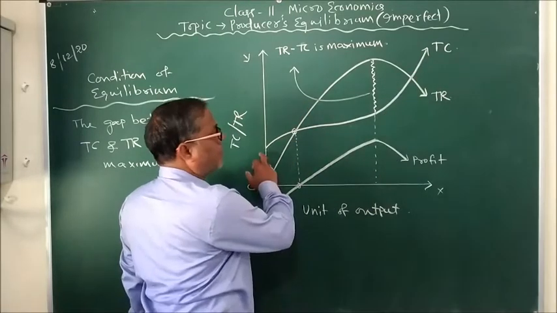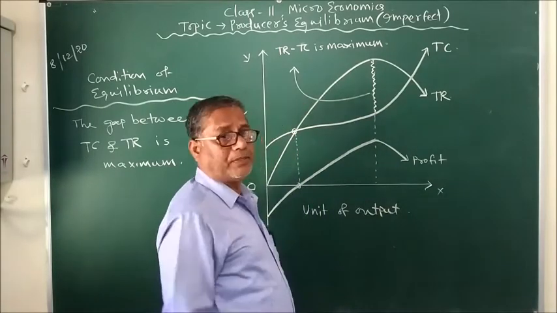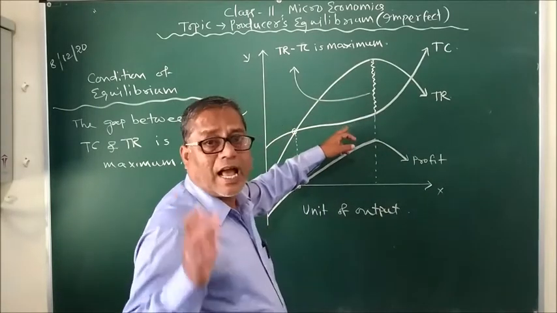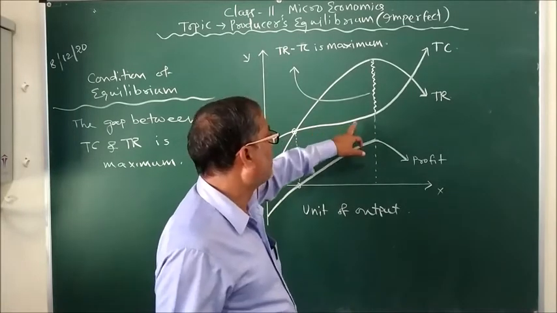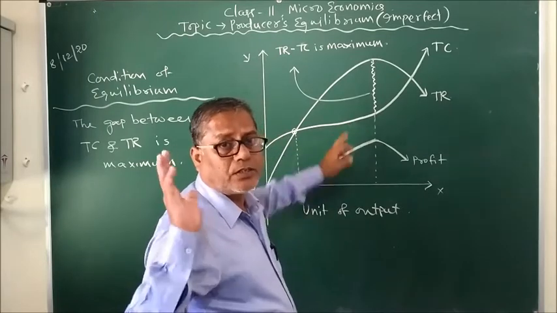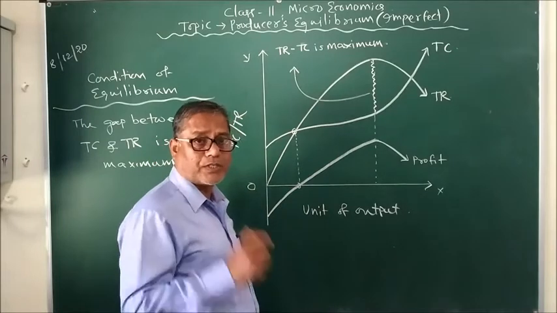That's why the TC curve has an inverted S shape. The inverted S shape is the shape and slope of the TC curve, and the reason is the operation of the law of variable proportion.